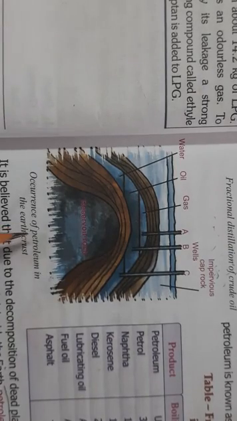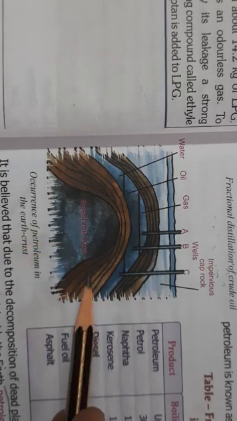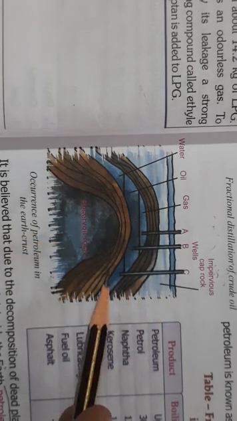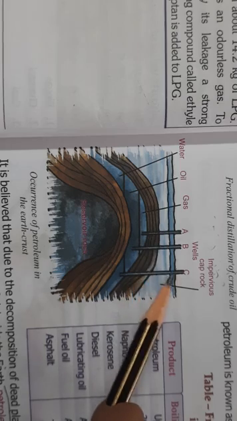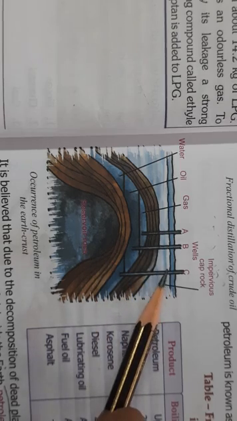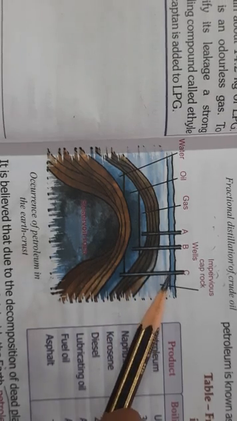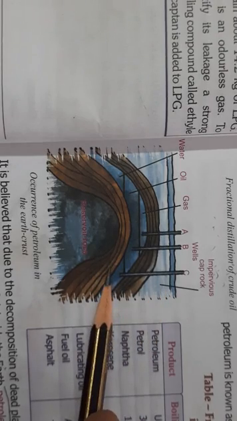Clear? There is a diagram given, occurrence of petroleum in the earth crust. So what happens is, under the sea, sea plants and animals die, start decaying and slowly deposit.